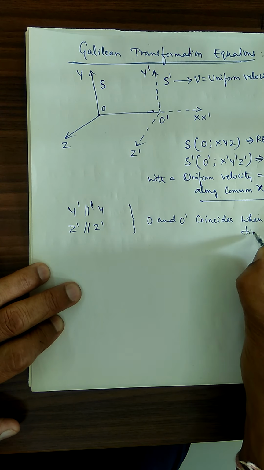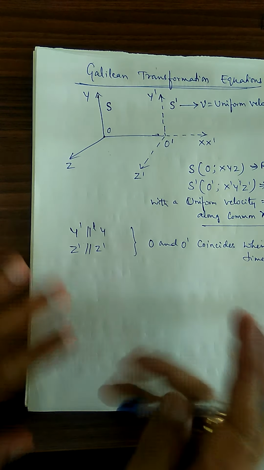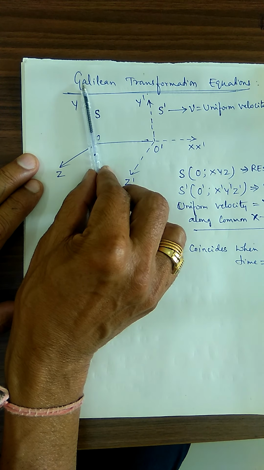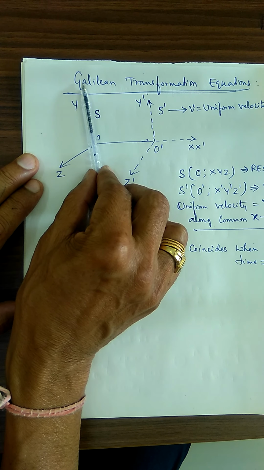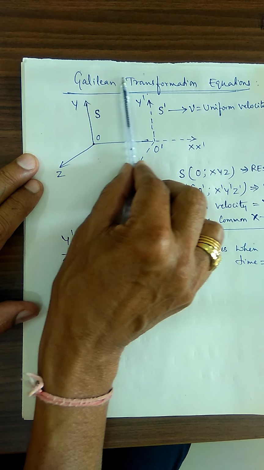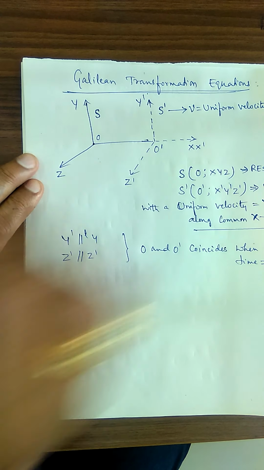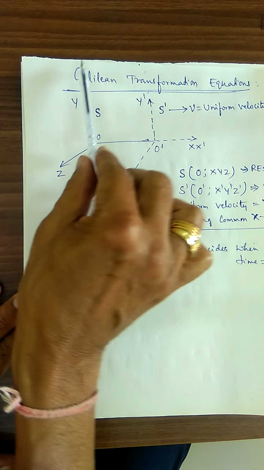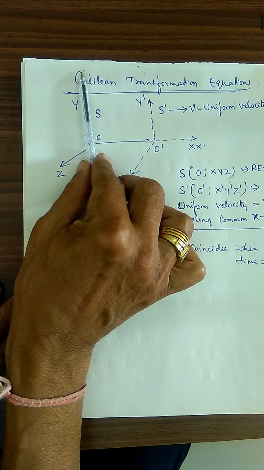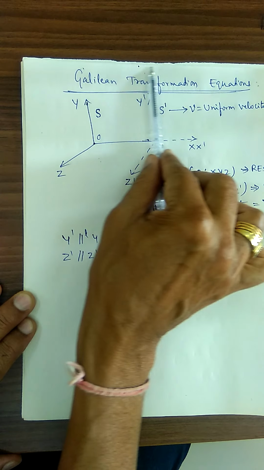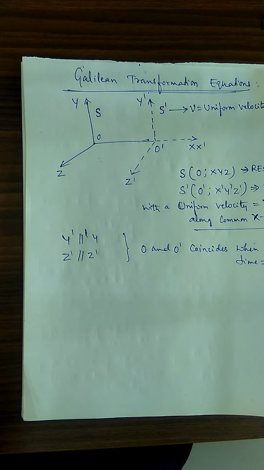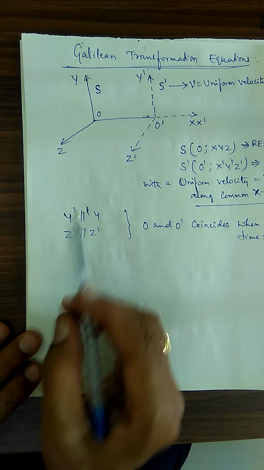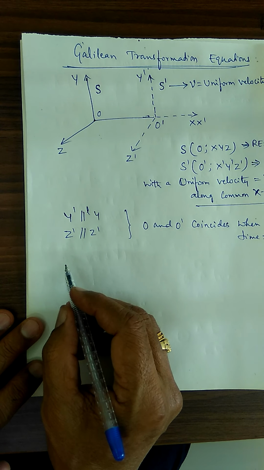When the time is equal to 0, this was present here, and this was present here. As the time increases, the S dash frame goes on moving like this. So when the time is equal to 0, O dash was present here. As the time increases, it goes on moving along the common x-axis. Now we can connect the coordinates from here to here. That is called the Galilean transformation equations.